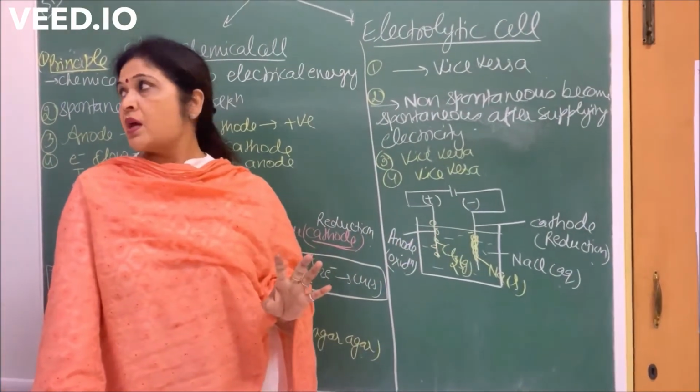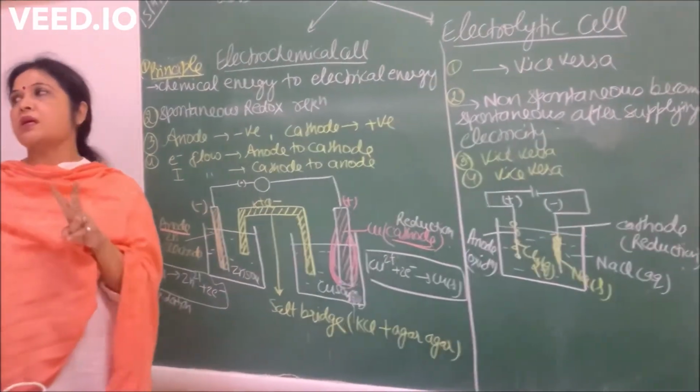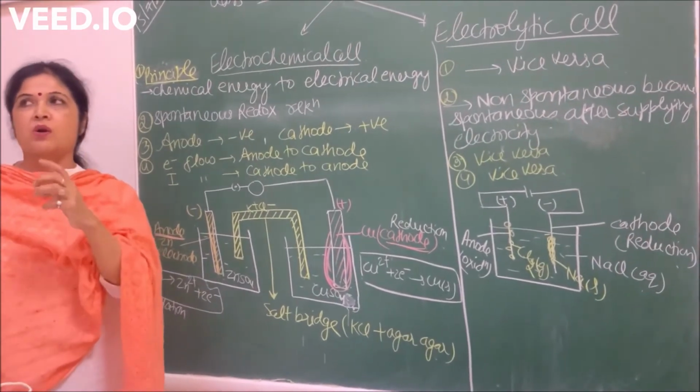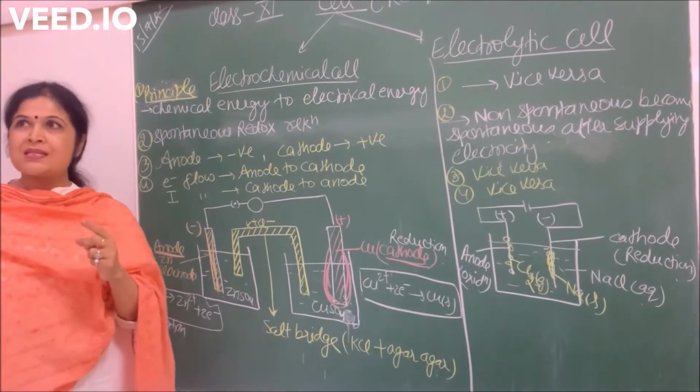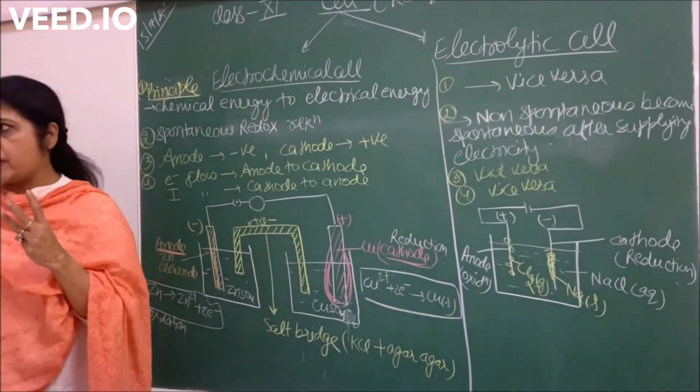And when the reaction occurs after supplying the electricity, there is a deposition or liberation of products on the anode and cathode. What is common in any cell? Three things are common. One is electrode, second is electrolyte, and third is that reactions are always redox reactions.